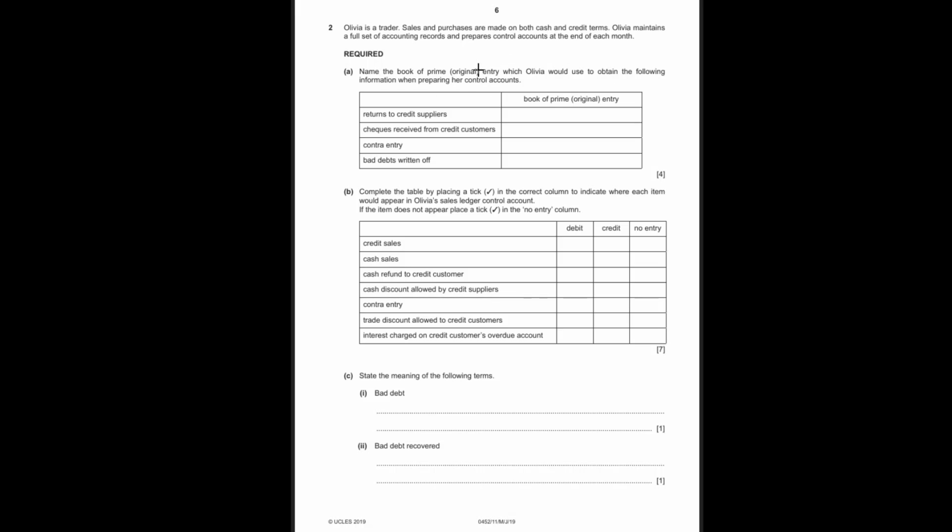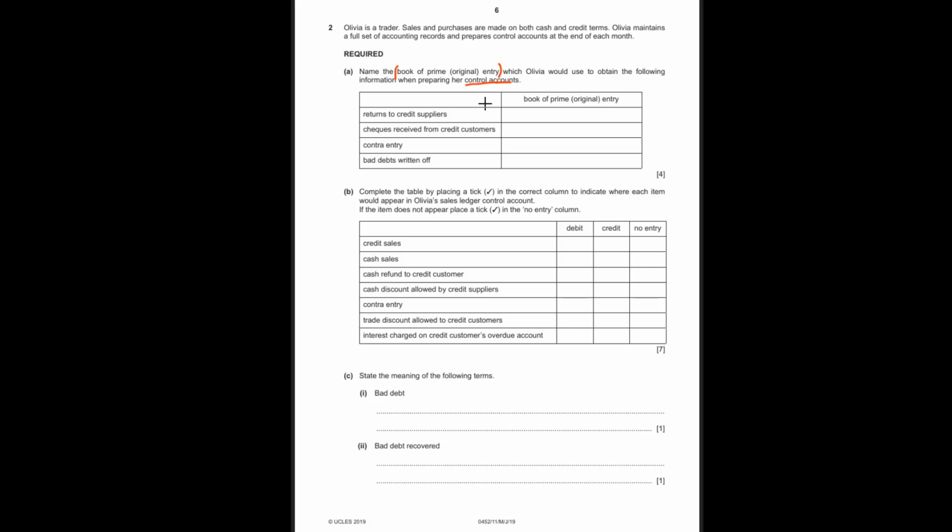accounts. Remember, whenever you prepare control accounts, what is the source material? What is the source of your data? It is books of prime entry. Remember, not the ledgers or anything, because there are reasons explained in the chapter. So you get the information from books of prime entry. Now, what are the books of prime entry? I guess there are seven.